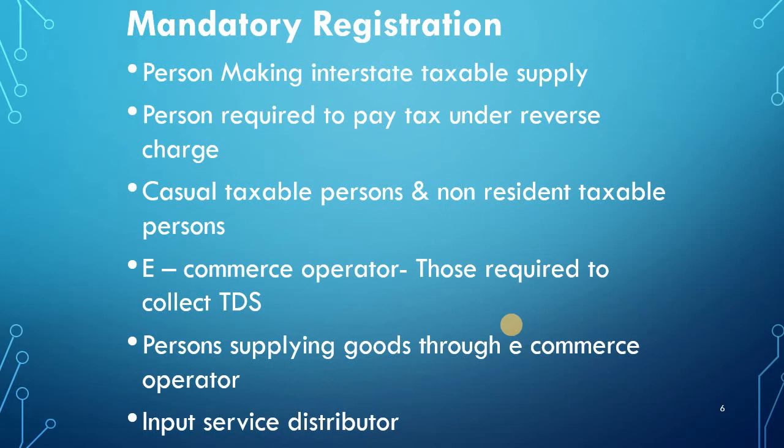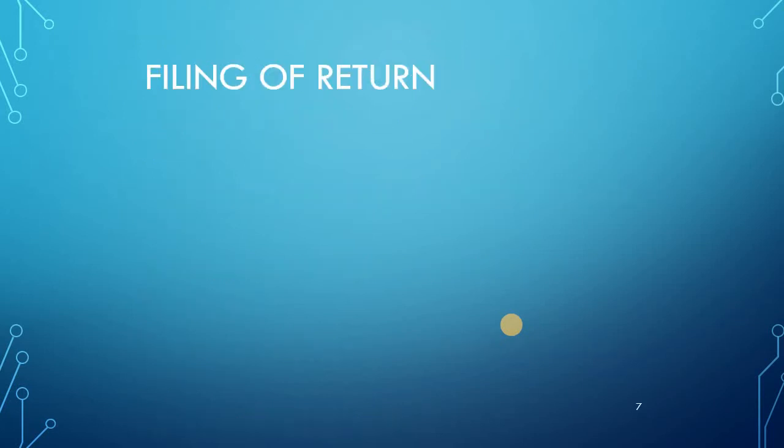Now, for example, the software has been changed and the head office incurs certain expenses. These expenses have to be shared with the branches in Chennai and Mumbai. So the head office will be the input service distributor, distributing the cost to each branch. They also have to compulsorily register under the regular scheme.